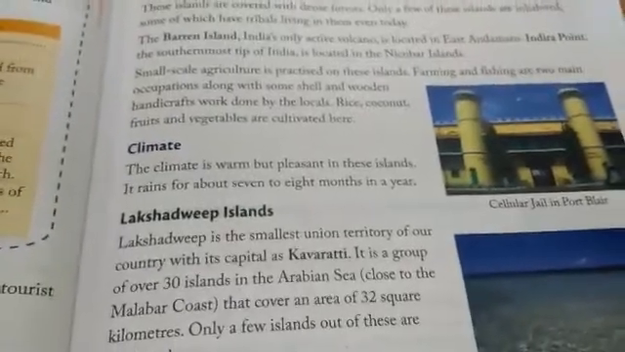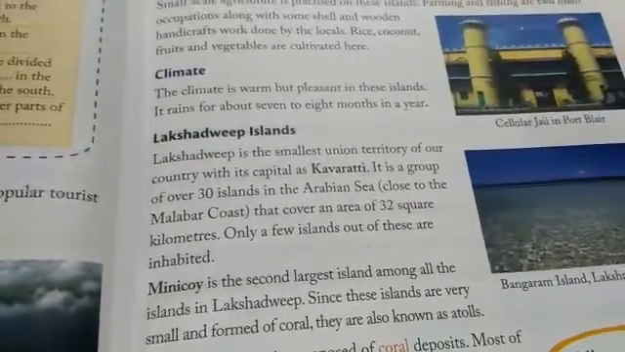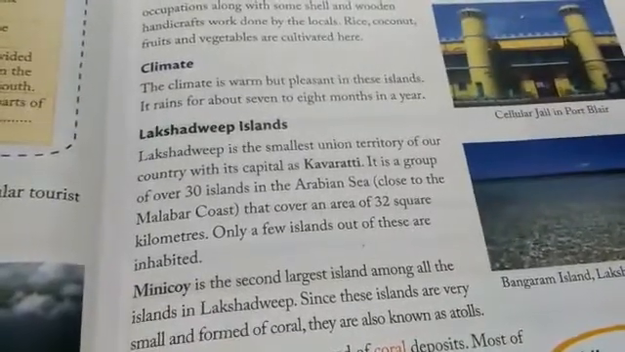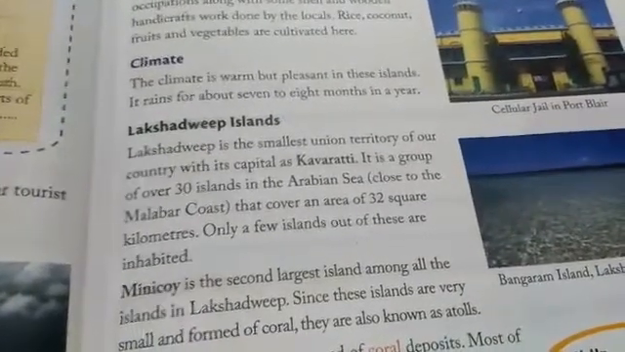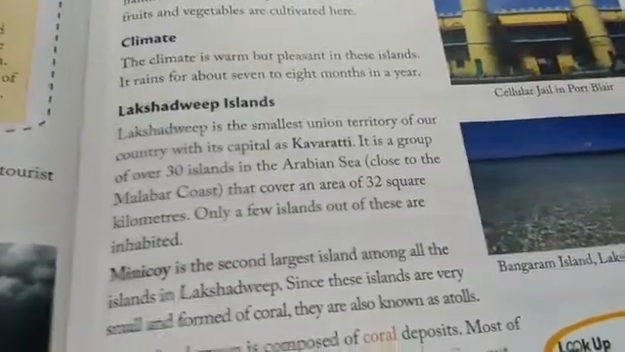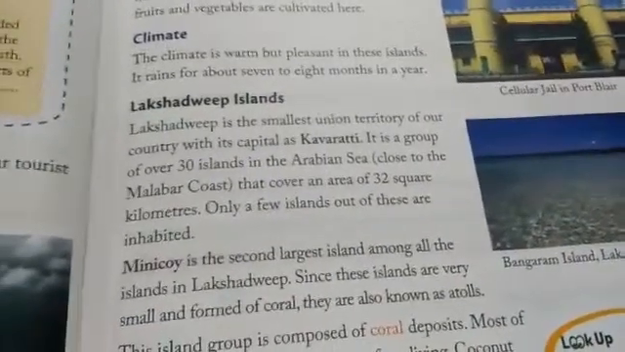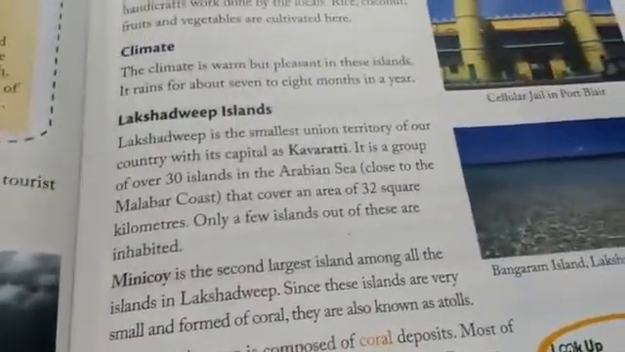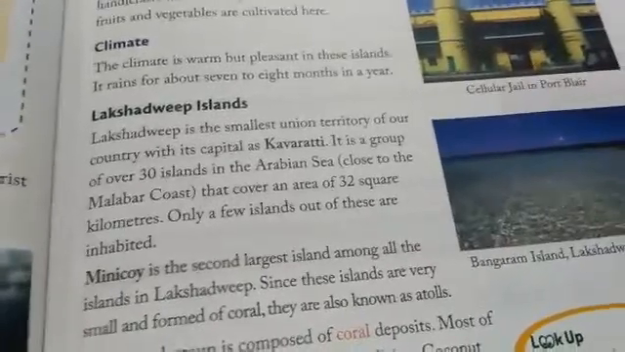Now we'll see the next group of islands, that is the Lakshadweep Islands. Lakshadweep is the smallest union territory of our country with its capital as Kavaratti. It is a group of over 30 islands in the Arabian Sea, close to the Malabar coast, that covers an area of 32 square kilometers. Only a few islands out of these are inhabited.